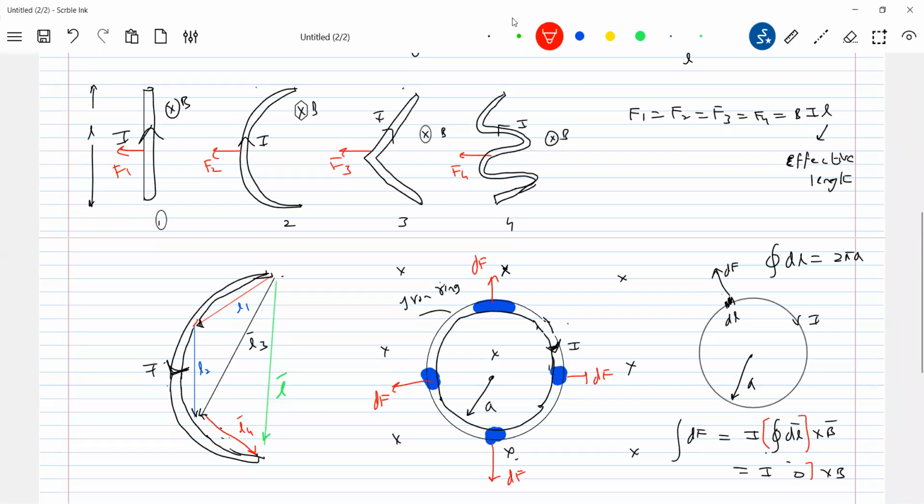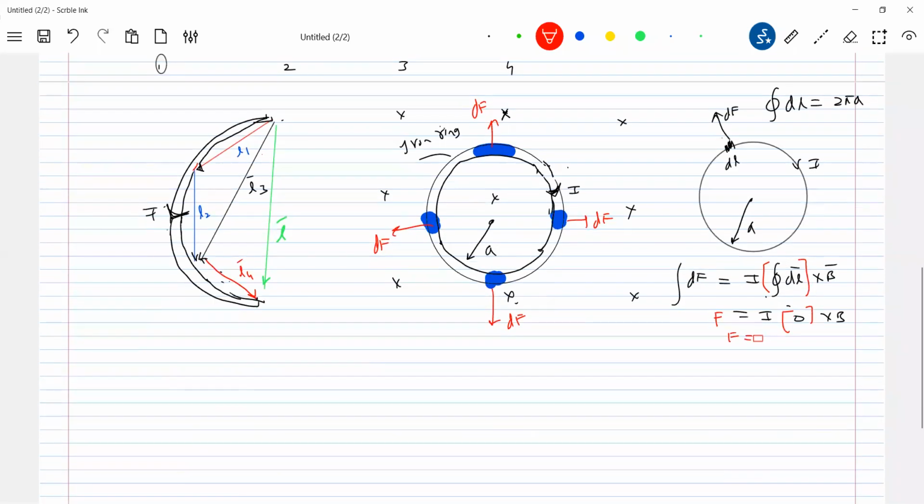Okay, fine. So just take help of the basic mathematics. So therefore, we'll get this much. So what is the total force? F should be equal to 0. The overall force F must be 0. So therefore, if a current carrying ring is kept in a uniform magnetic field, what will be the force on it? It will be 0, is what we can say.